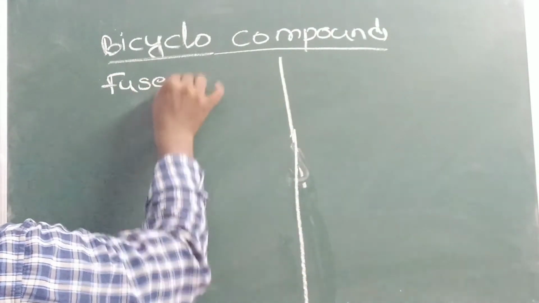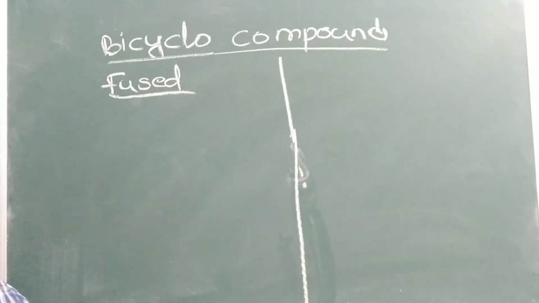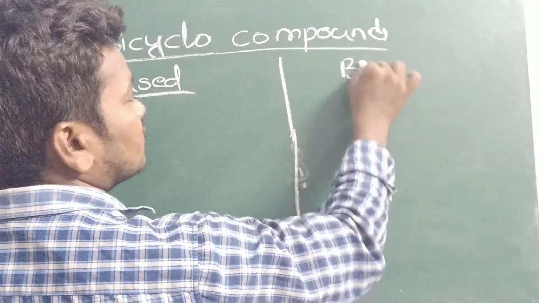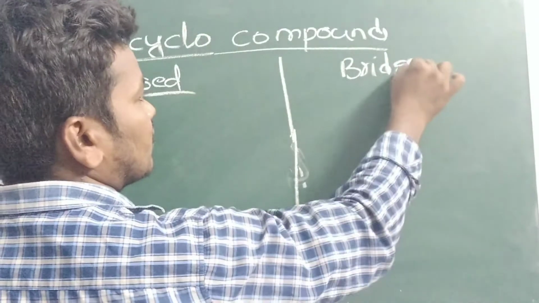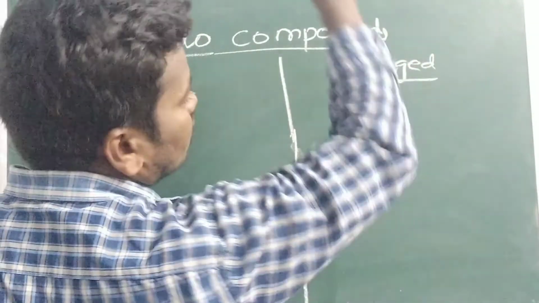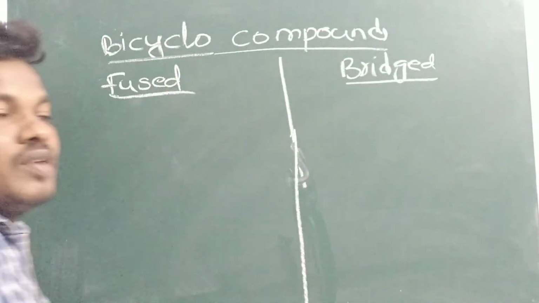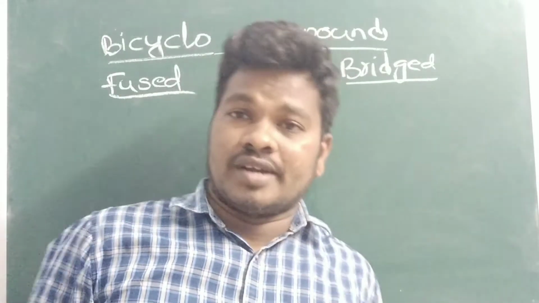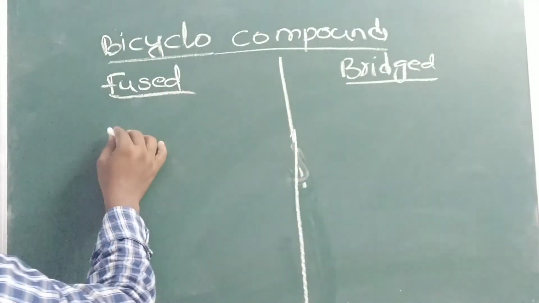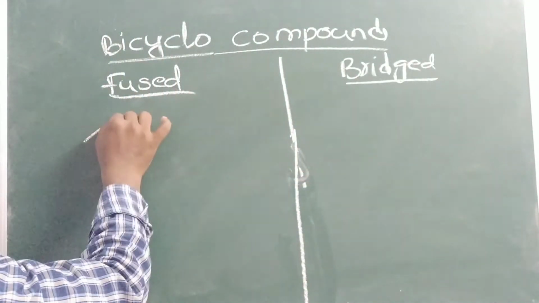One is called fused bicyclic. The second one is called bridged bicyclic compound. Both are bicyclic only, but the way of joining the two rings is different. So you can see here.